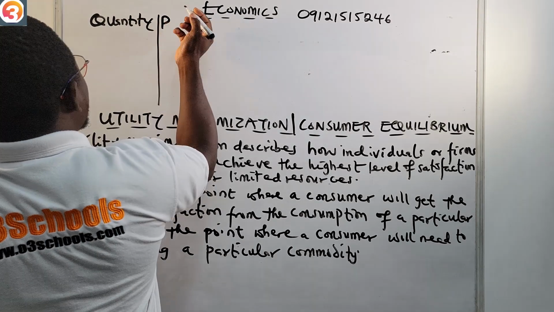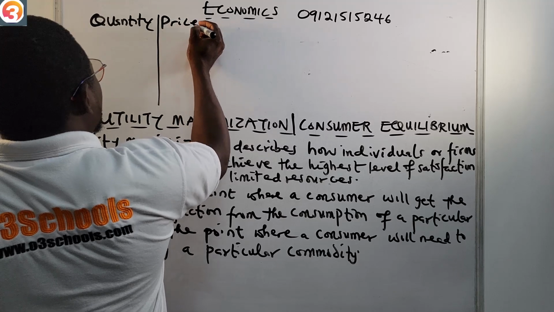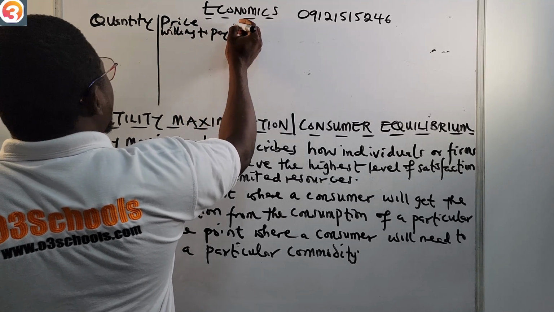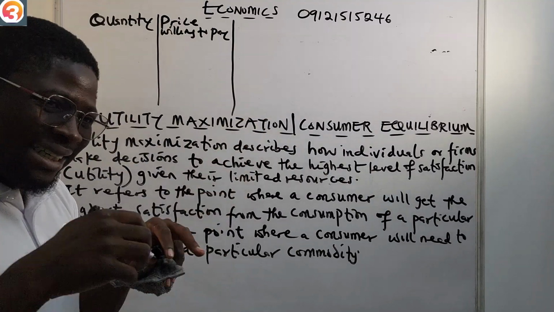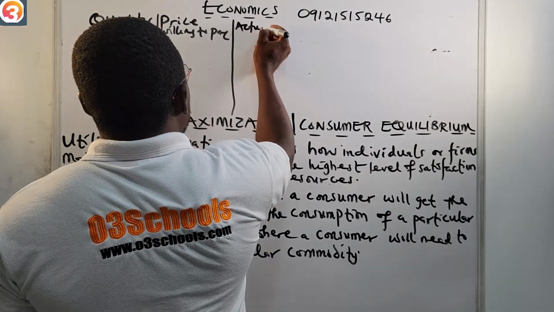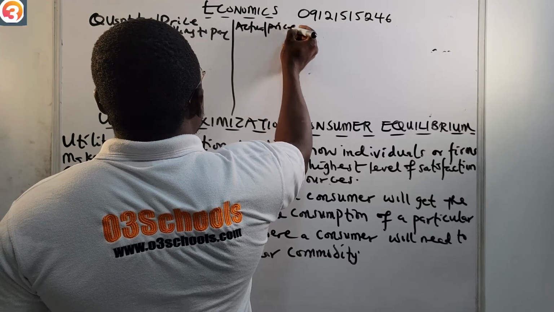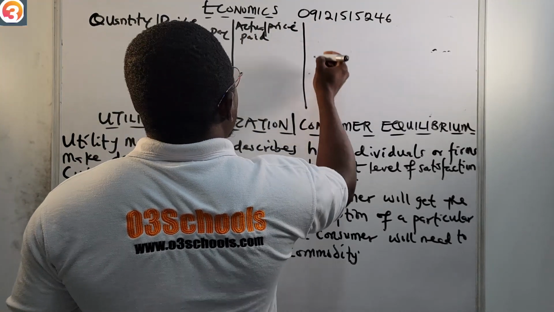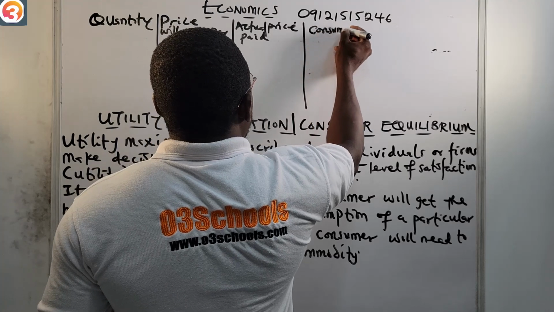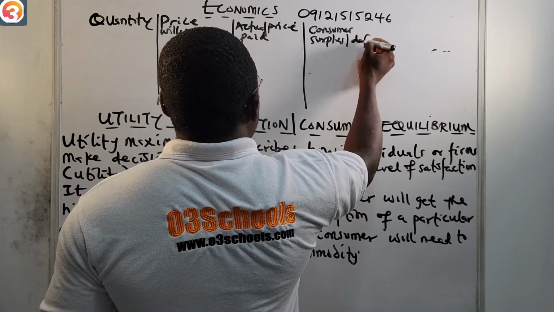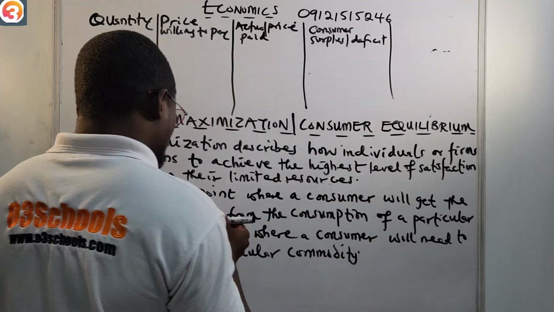Then we'll talk about the real market price, the actual price paid. Then of course we now have consumer surplus or deficit. So now let us see.